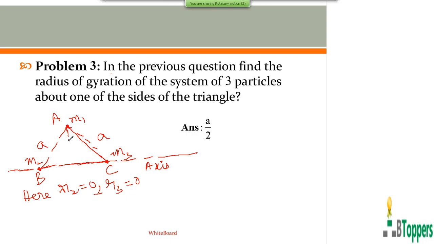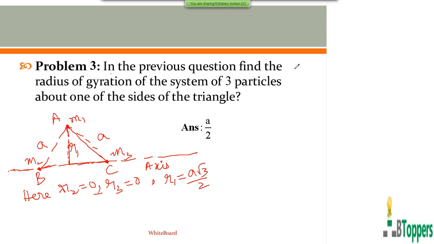Whatever calculation I explained in the previous question for the calculation of R1 applies now also. R1 is the perpendicular distance of the first particle at the vertex A from the axis which coincides with the side BC of the equilateral triangle. So R1, as we have discussed, is equal to A into root 3 by 2.